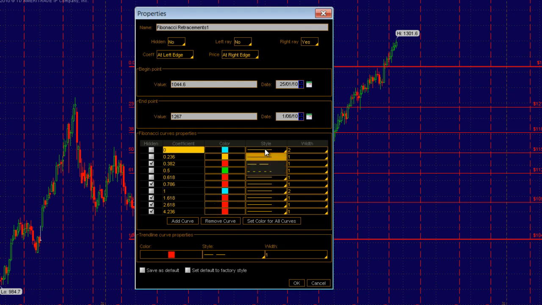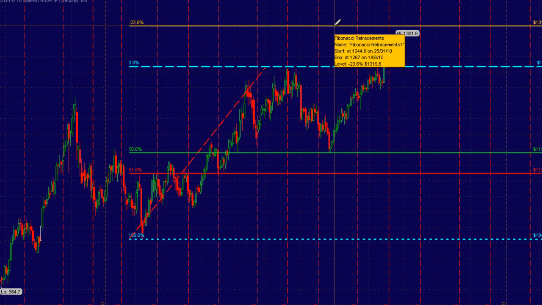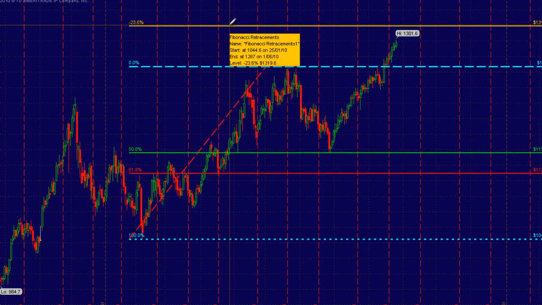Going to change the style here on the 0 and also the 1, and most importantly we are going to change that 23.6 to a negative. Now after we've done all that, we simply save as default, press OK, and our Fibonacci retracement and negative 23% profit target has changed to what we want to use.